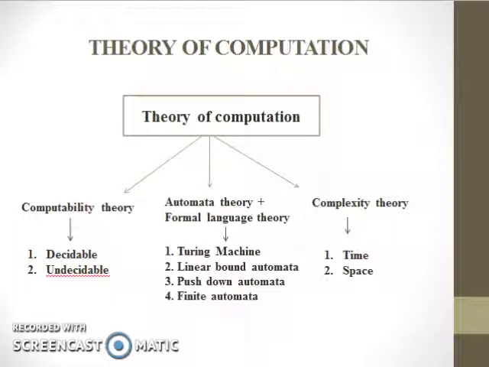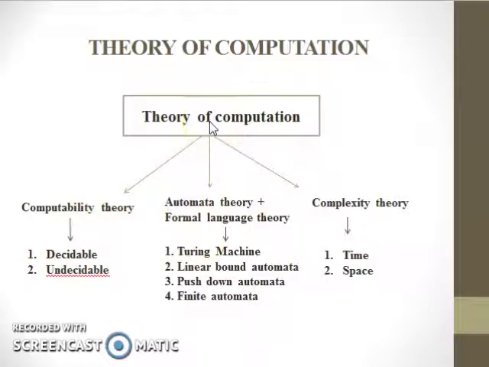And next one is, what kind of problems can be computed? That is, what is computable? It gives computability theory. And the second question is, how anything can be computed, which means what is the method by which a problem can be computed to achieve a result. It gives automata theory. And next question is, with what time and what space, how efficiently can it be computed? These three questions will be answered in theory of computation.